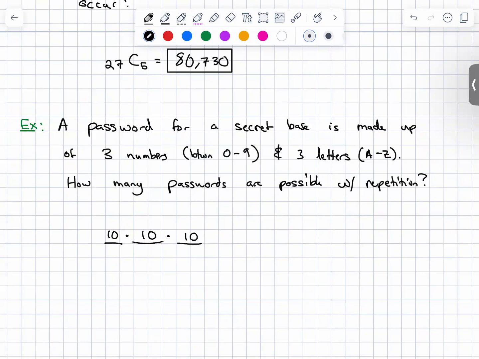And then how many letters are in the alphabet? 26. So 26 each time, 26 times 26 times 26. So let's do that. 10 times 10 times 10 times 26 times 26 times 26. You get 17,576,000 different ways.